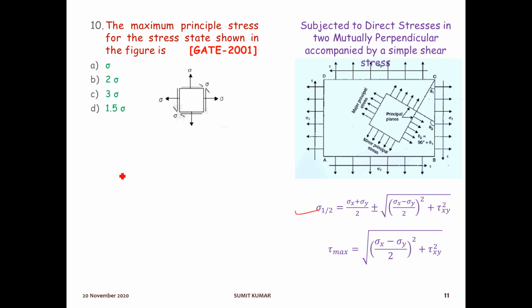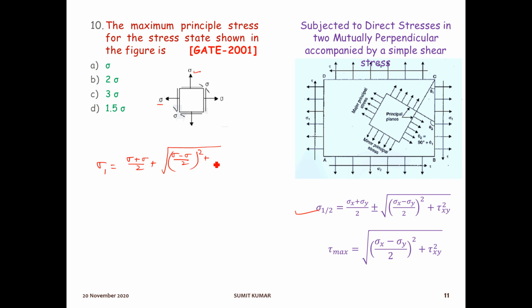So now calculate the maximum principal stress, that is sigma 1. Sigma 1 is equal to sigma x plus sigma y. Here sigma x is this sigma and sigma y is also sigma. So sigma plus sigma by 2 plus root over sigma x minus sigma y, that is sigma minus sigma, by 2 square, plus this shear stress square.